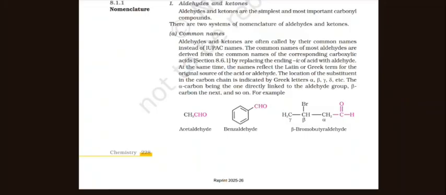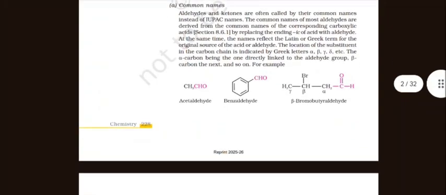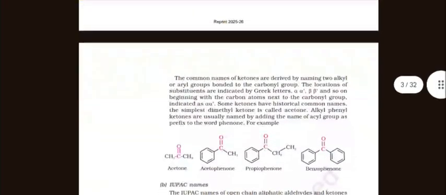The location of the substituent in the carbon chain is indicated by Greek letters alpha, beta, gamma, delta, etc. The alpha carbon is the one directly linked to the aldehyde group, beta carbon the next, and so on. For example, CH3CHO, acetaldehyde; benzene with CHO, benzaldehyde; CH3CHBrCH2CHO, beta-bromobutyraldehyde.